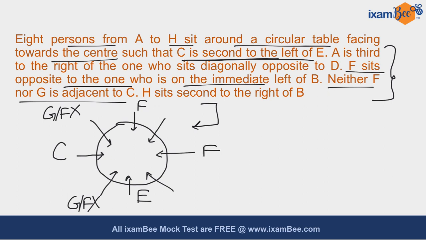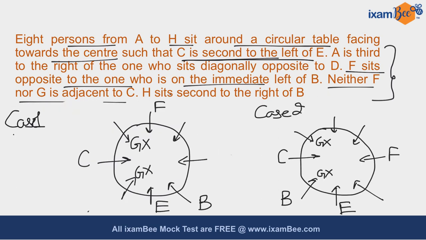We can't place F over here, neither over here, because we have to place F in such a way that it is opposite to the one who is on the immediate left of B. So only possibilities are this. So accordingly we will form two cases. So accordingly we'll have these two cases. Now it is given to you that H sits second to the right of B. So you can place H in case 1 over here and in case 2 you have to place H over here.